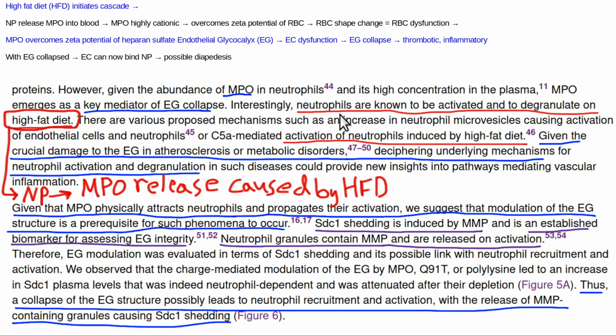So here's another article. What does it say? Neutrophils are known to be activated and to degranulate on a high-fat diet. Another article: activation of neutrophils is induced by a high-fat diet. So these are reasons why you hear all these people on the internet trying to tell you keto diet, low carb, all this nonsense is good for you. How could it be good for you if it's damaging your red blood cells, and damaging your arterial lining cells, your endothelium? It's not. So the benefit of this knowledge is people can't trick you into doing stupid stuff so easily with your diet and your nutrition.